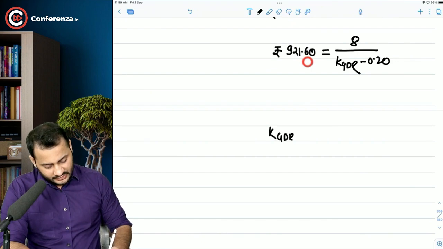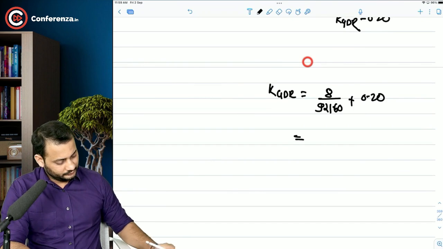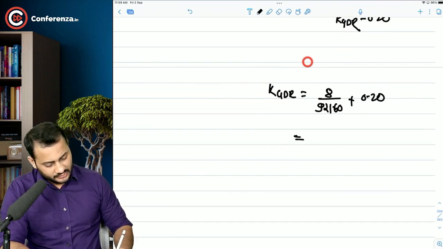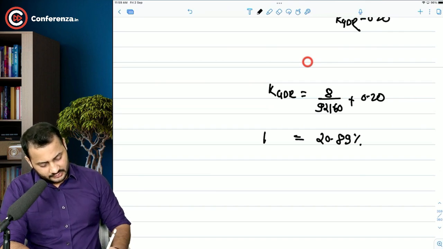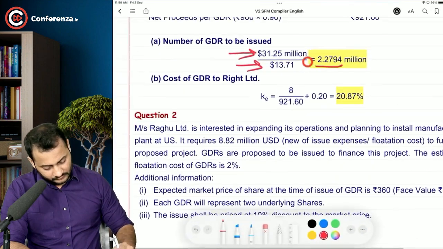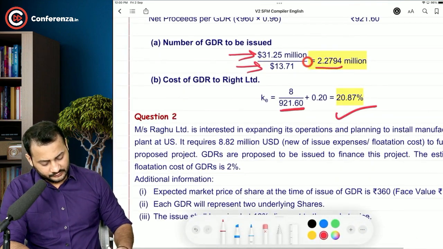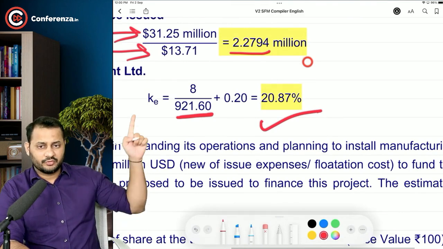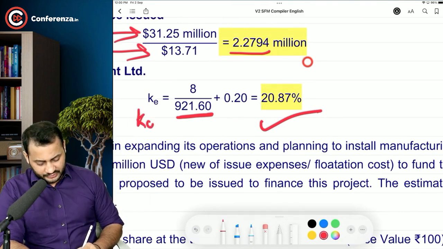Cost of GDR is equal to 8 divided by 921.60 plus 0.20. So that's around 20.89%. Let's calculate. 20.87.